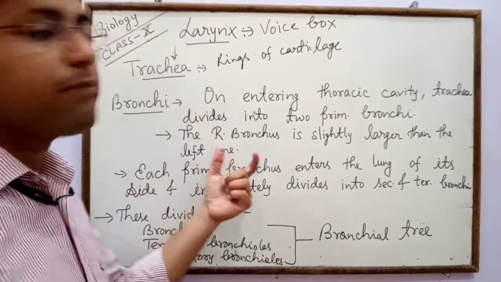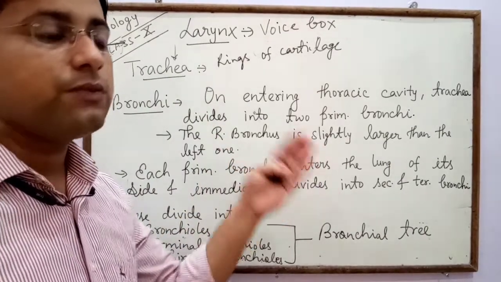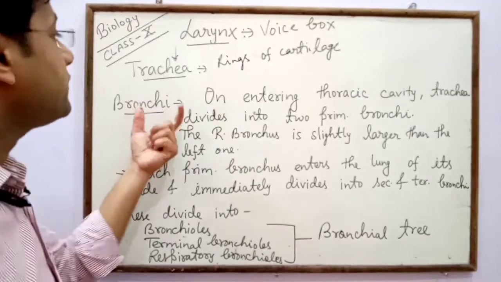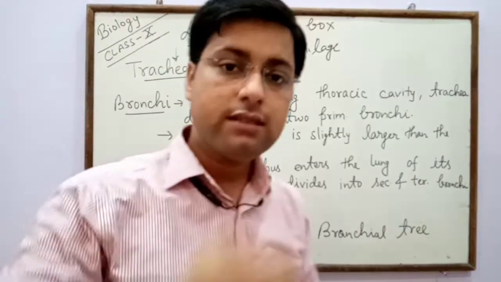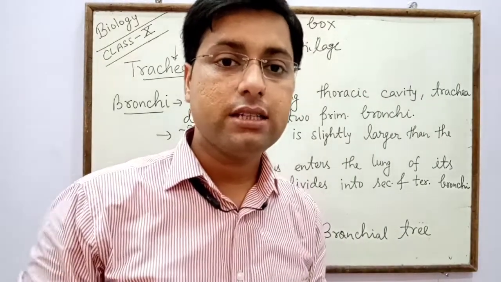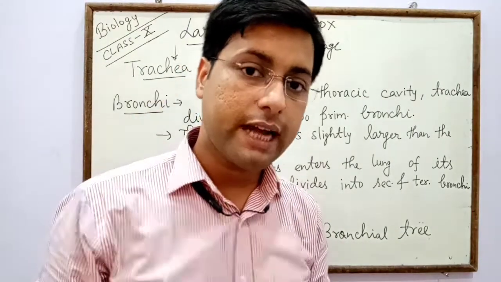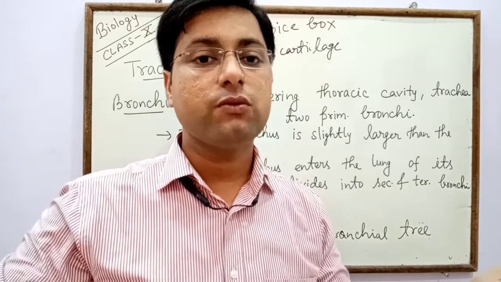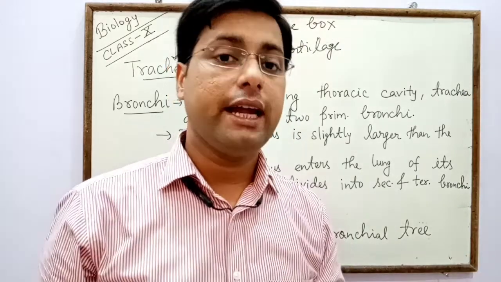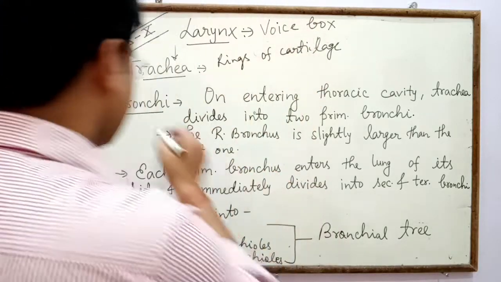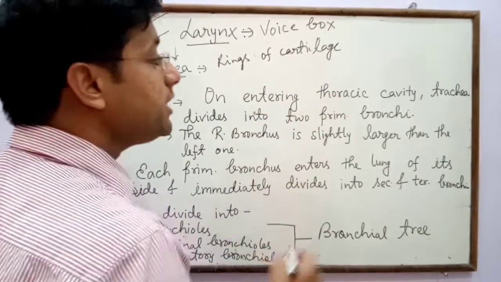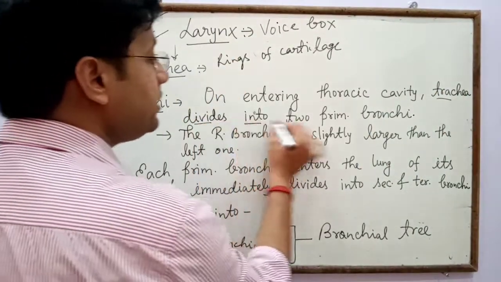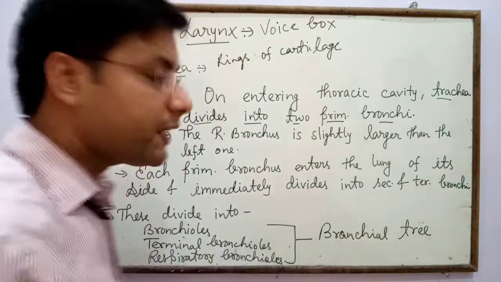Through the windpipe, air is transferred from the pharynx to the lungs, and inside the thoracic cavity the trachea divides into two small tubes, the bronchi, and each bronchus attaches to the right and left lungs. On entering the thoracic cavity, the trachea divides into two primary bronchi.